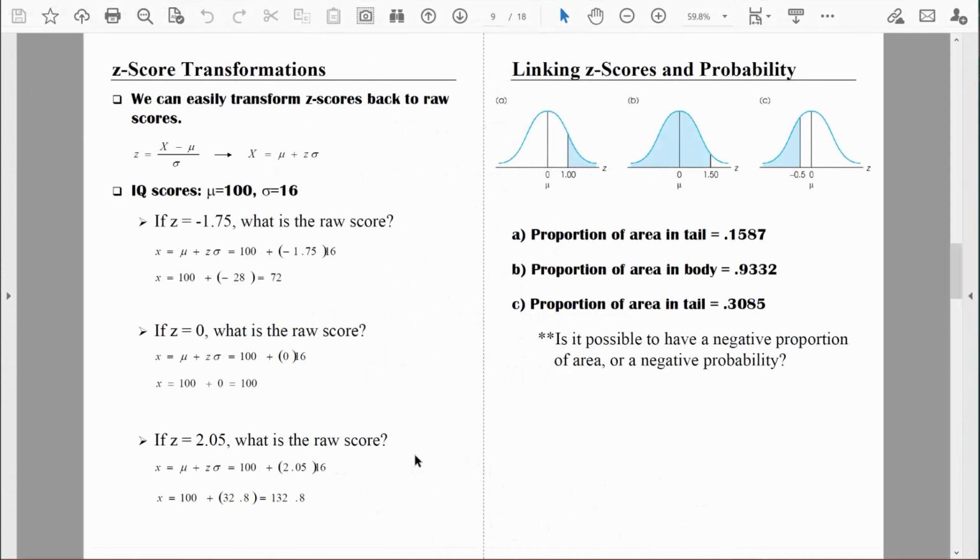I know my handwriting can be atrocious, so you have this right here so that you can check your own work. I think that's enough for now, my friends. In our next video, we're going to link these z-scores with probabilities. In other words, we will link these z-scores with our z-table so that we can answer questions about area, because area will tell us directly about probability. I'll see you in that next video.